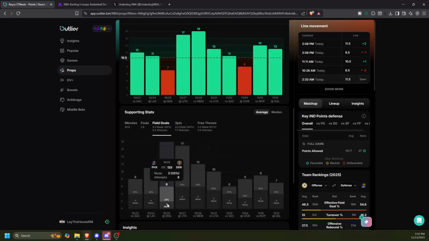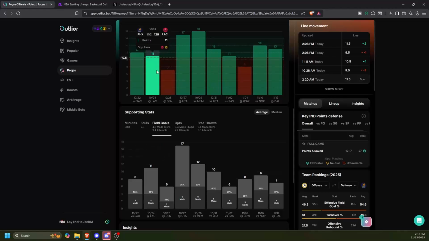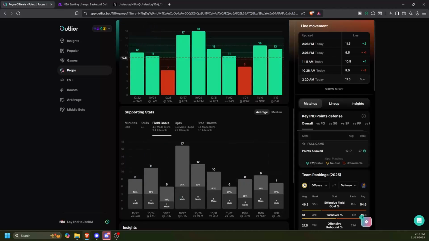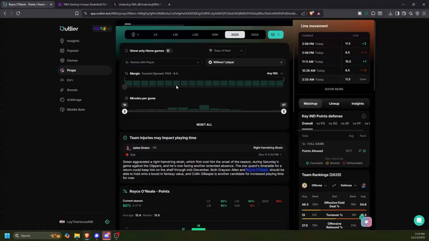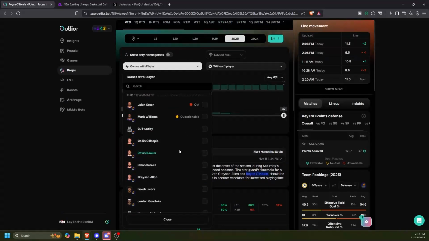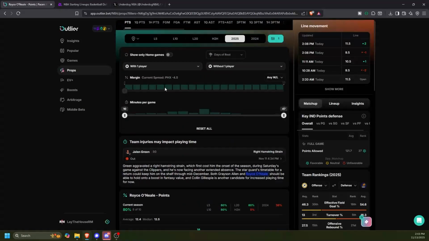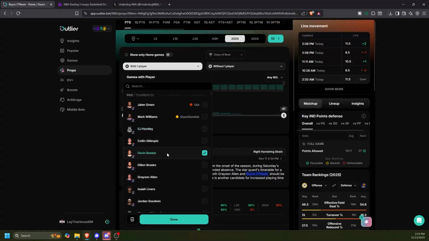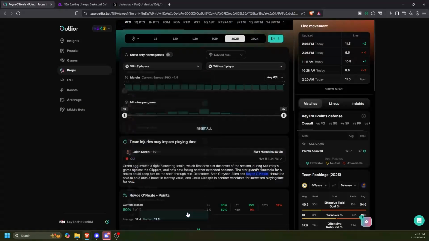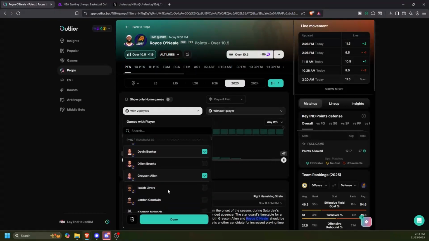5 out of 10 is okay. It's nothing crazy. 4 out of 11, that's not great. 4 out of 8, that's okay. So it was kind of a mix of being efficient plus the volume. But look at the games with Booker. I don't know if Booker's missed anything this year. He hasn't. Grayson Allen, he's back. He hasn't really missed anything this year.